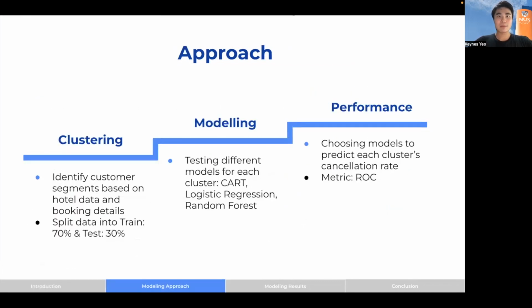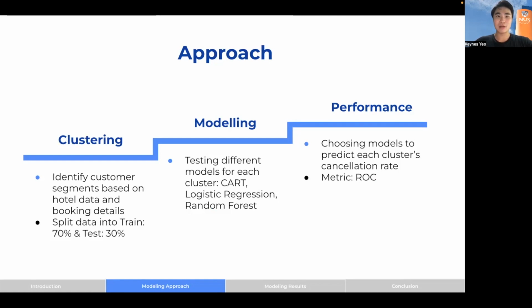So we used the 3-step approach to come up with our model. Firstly, clustering. We believe that customers can be clustered into different groups that have their own unique properties. Hence, by identifying these clusters, we can generate deeper insights and offer better solutions to the hotel. Secondly, we will use supervised learning to test different models, mainly CART, random forest, and logistic regression, to find out which model is able to best predict the cancellation rate.